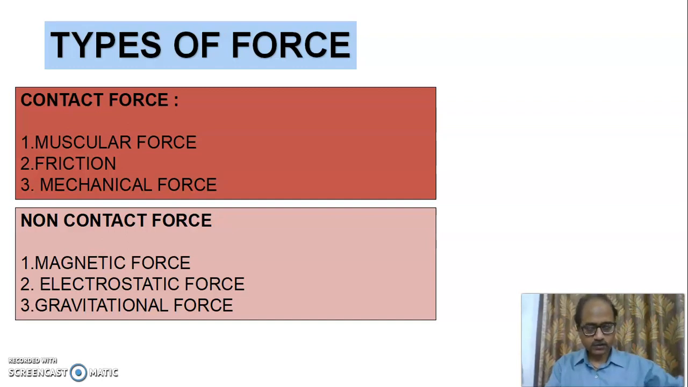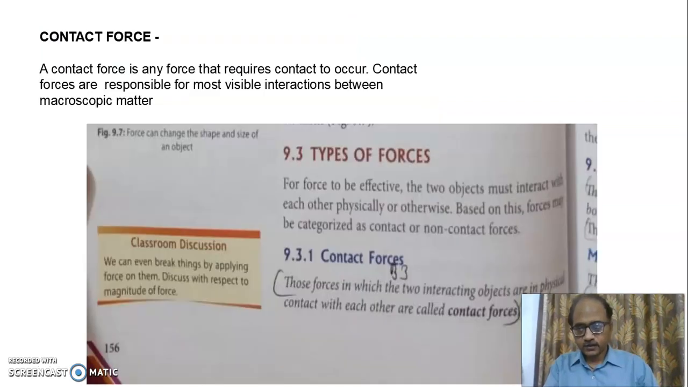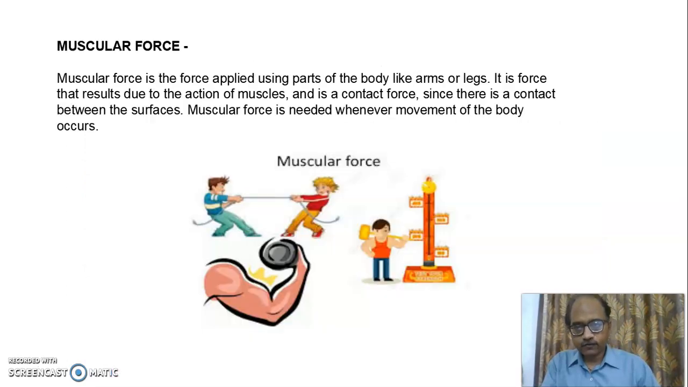Gravitational force: the matchbox is allowed to move down. If I release it, it comes down. This is an example of gravitational force. Earth pulls every object towards it. Types of forces: contact forces and non-contact forces.